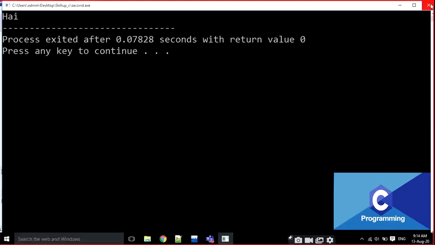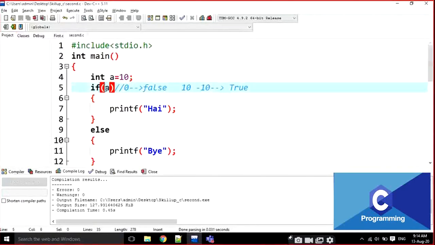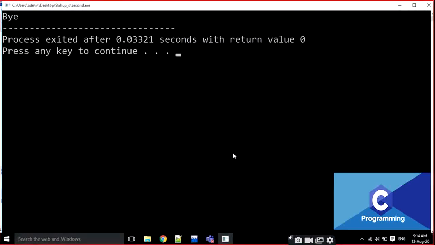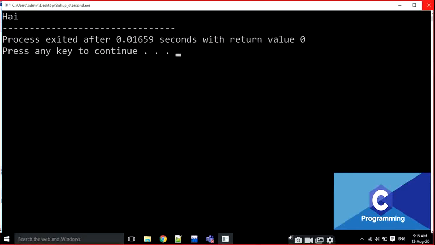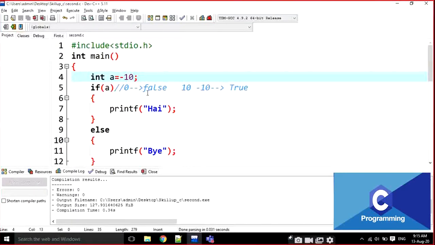Every time just observe this one. If any positive value, for example, here I am writing as 0. A of 0. If of 0 means false. It is going to be executed as bye. For example, if it is -10, now also it is treated as a negative value and it is a true value. That's why it is high here. Is it clear, everyone?